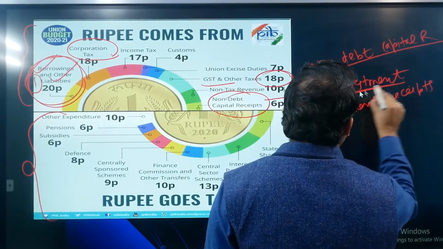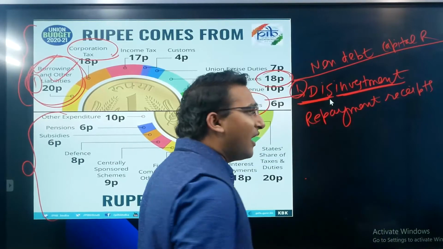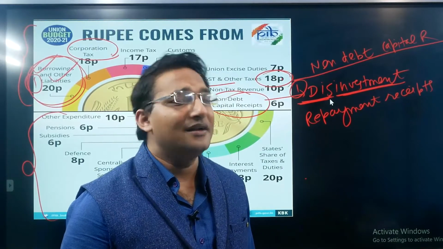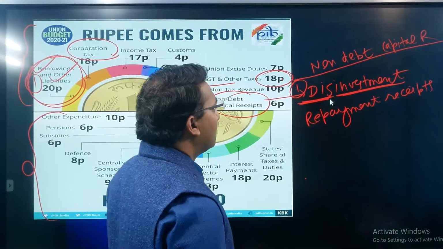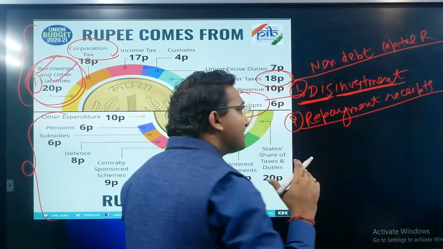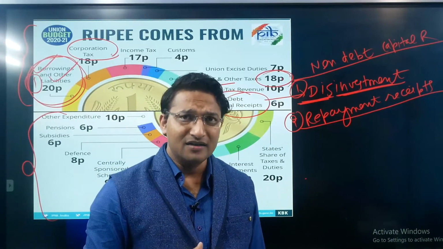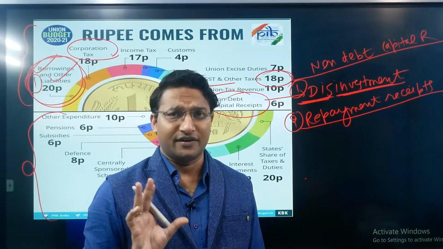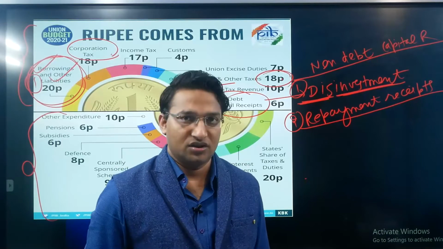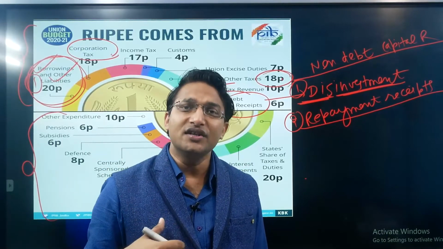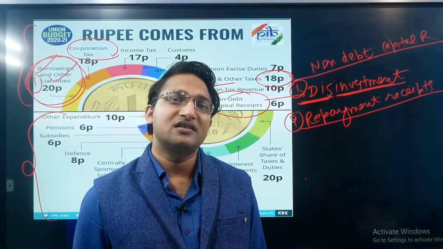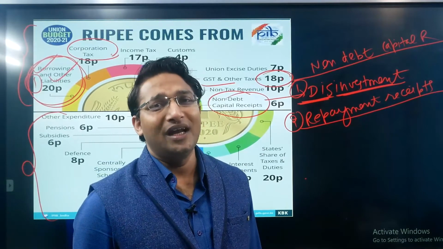So investment is basically sold by the government. These kinds of receipts are called disinvestment. We will discuss this concept separately in a different session, so don't worry, you will get everything. Number 2, repayment receipts. The central government gives various kinds of loans to government agencies, to the state governments, etc. When this loan is given, at that point of time, this is capital expenditure. But when this amount is received back, this is capital receipt. So this is nothing but the repayment of loans received from the state government or other agencies to which the central government gave the loan earlier.